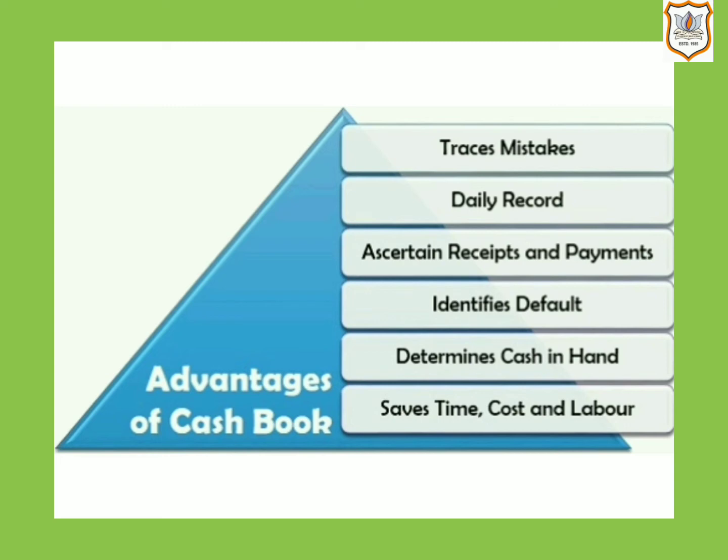Any default, theft, failure in payment or cash evasion can be easily identified while verifying the cash book balance with the actual cash balance. Then the next point, it determines cash in hand. It provides a clear picture of the remaining balance or cash in hand left with the organization.